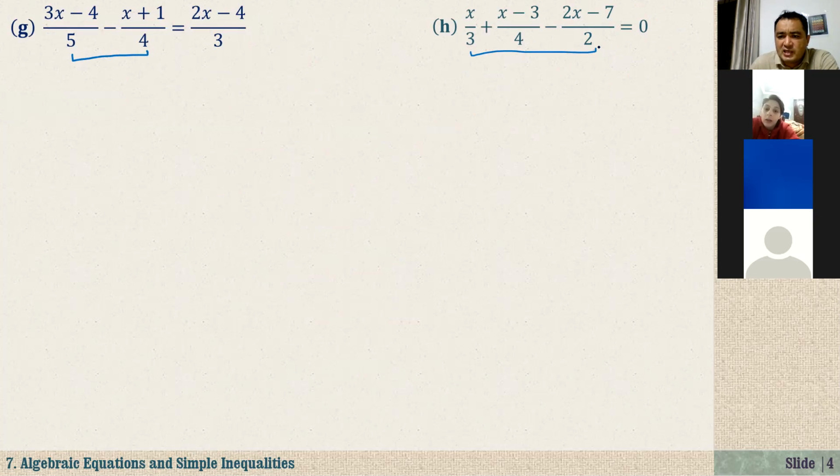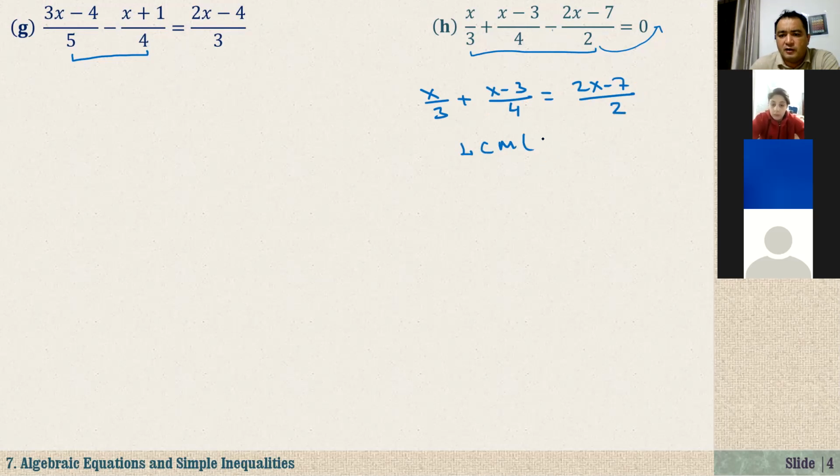Let me take this fraction to the right-hand side. Then what do we have here? Here we have x over 3 plus (x minus 3) over 4. On the right-hand side, (2x minus 7) over 2, because this minus becomes plus. Now here we have 3, 4, 2, and the least common multiple of 2, 3, and 4 is 12.